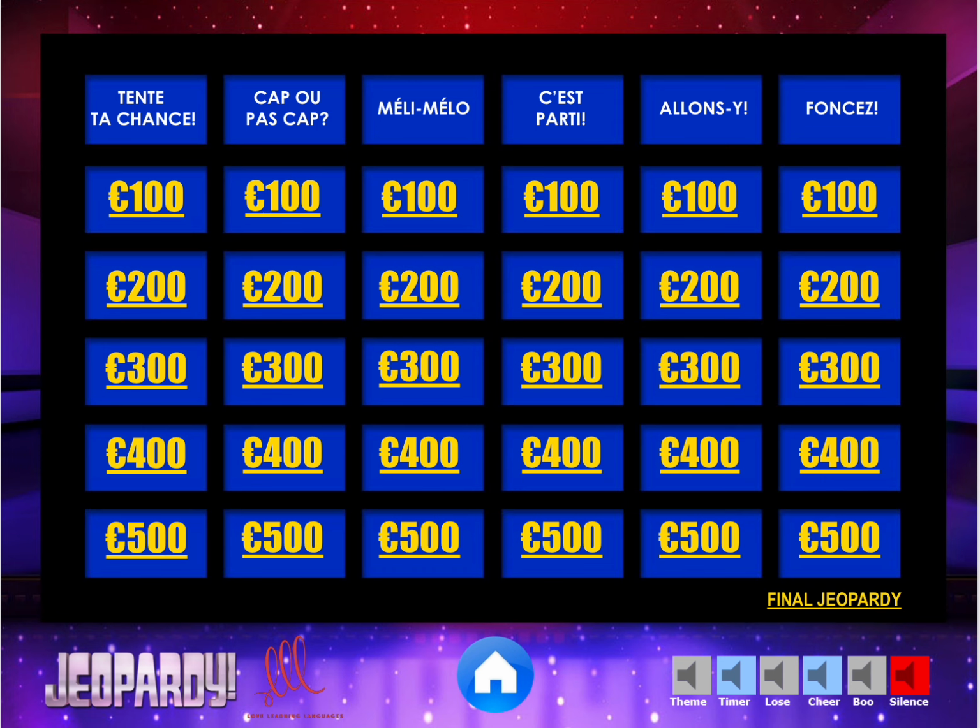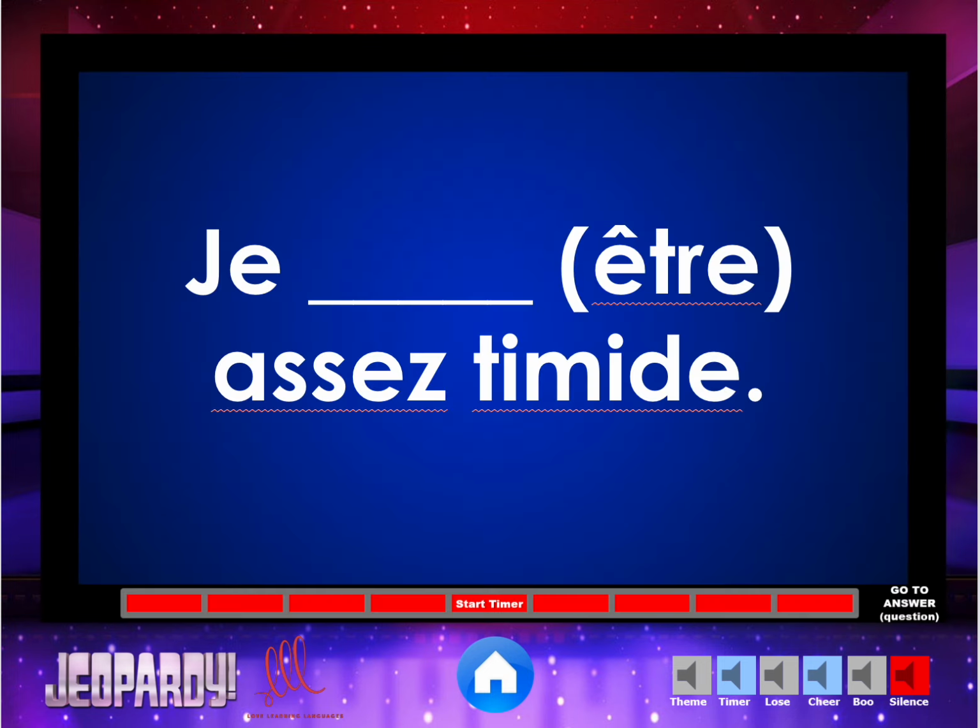This game includes all kinds of fun sound effects. You can see down there in the bottom right corner that you have sound effects that you can play with. And when you get to the questions, this is the first one in the first category, you can see that right here you have a go to answer option. That's where you click to go to the answer.